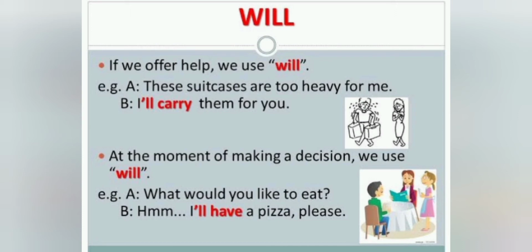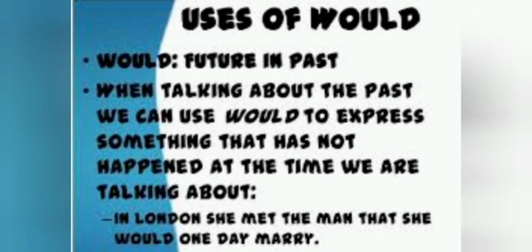Next helping verb is would, which is the past of will. Let's have a look. Would is not only the past form of will, but it is also used to make formal requests. When we have to make requests to any person we don't know or to a person in higher authority, then we use would.